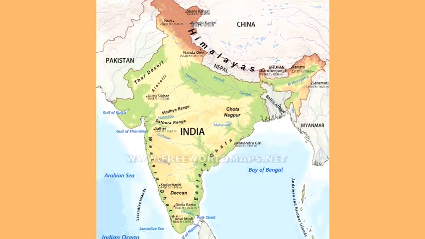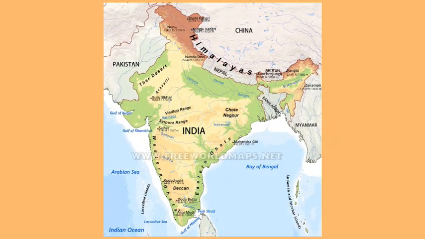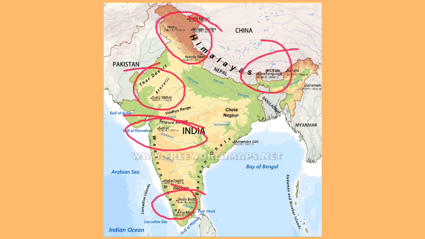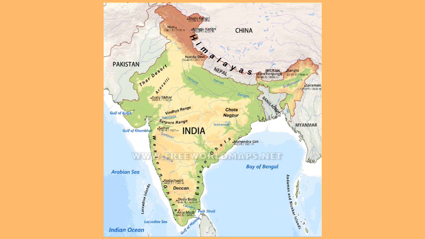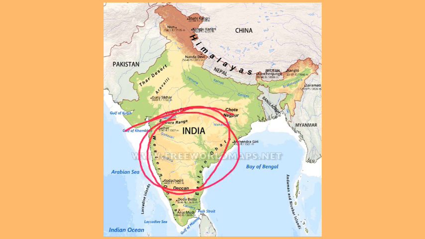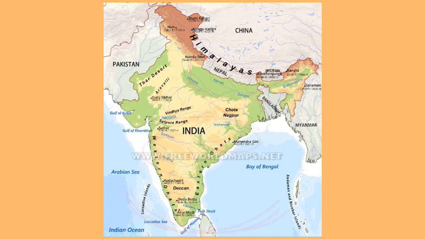For example, I am showing you this map of India. This is a physical map because it shows us mountains in India like the Himalaya, Nilgiri, Aravalli, Satpura, etc.; plateaus, the Deccan plateau; plains, the Ganga plain, the Ganga-Brahmaputra plain; rivers also, Ganga, Yamuna, Godavari, Mahanadi, Brahmaputra, etc.; and oceans, here the Indian Ocean.